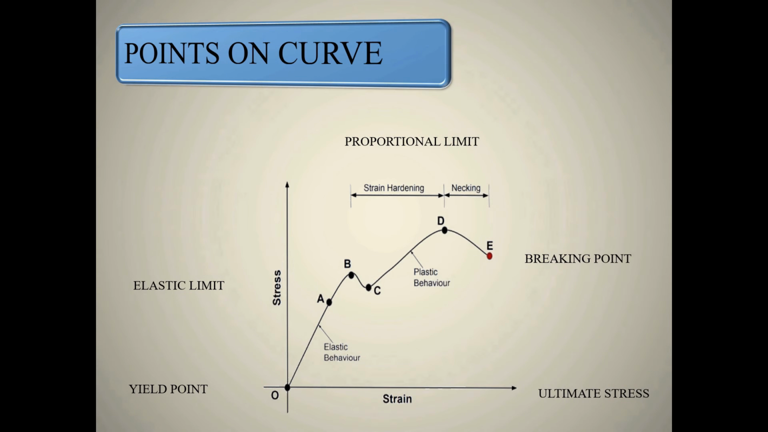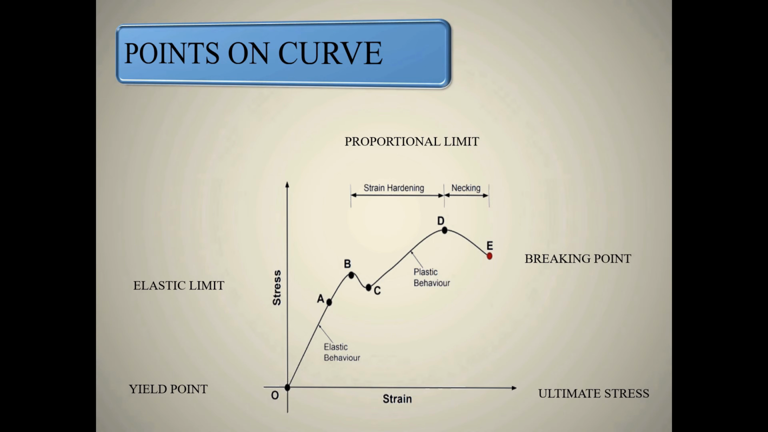What are the points on the curve? First point is the proportional limit. It is a point up to which stress is proportional to strain and obeys Hooke's law. Elastic limit. It is a point up to which the material is said to be elastic. It can regain its original shape after removing external loads. Beyond this point, the material is plastic in nature.